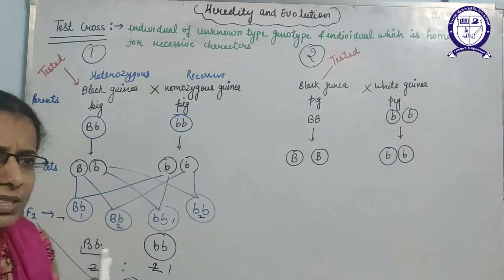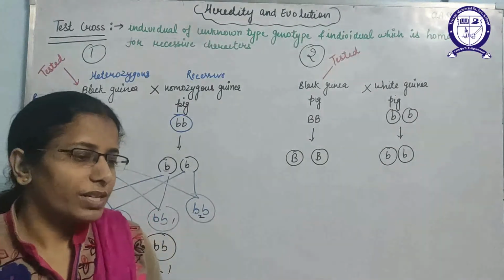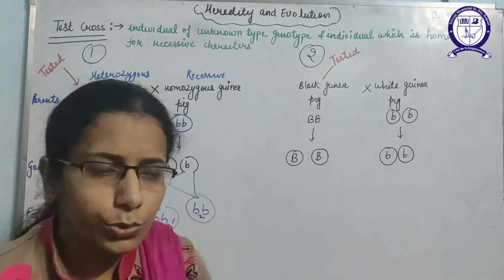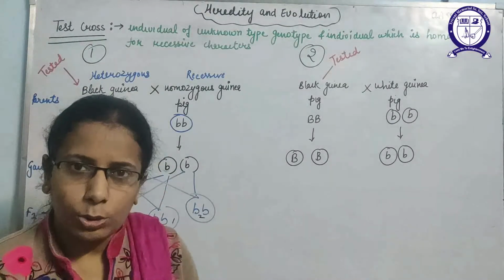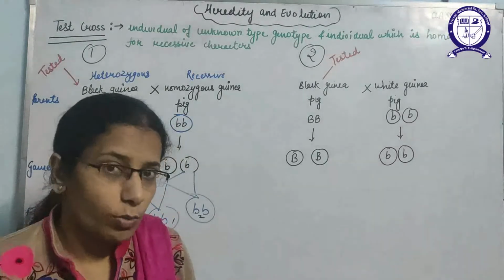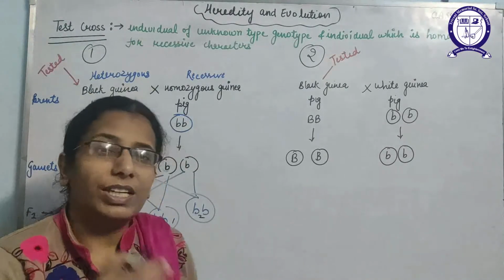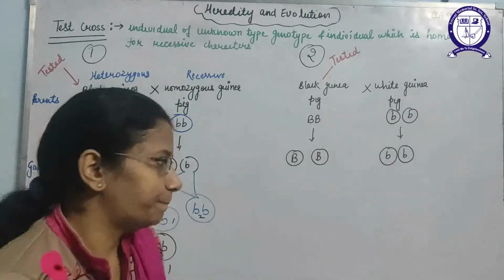But the question arises, what is the aim of performing the test cross? Test cross is used to find out the genotype of an organism, which may be heterozygous or homozygous, but the main motive is to find out the genotype of the dominant character.